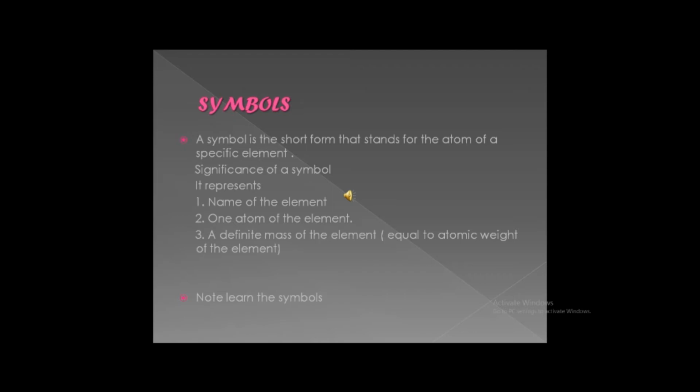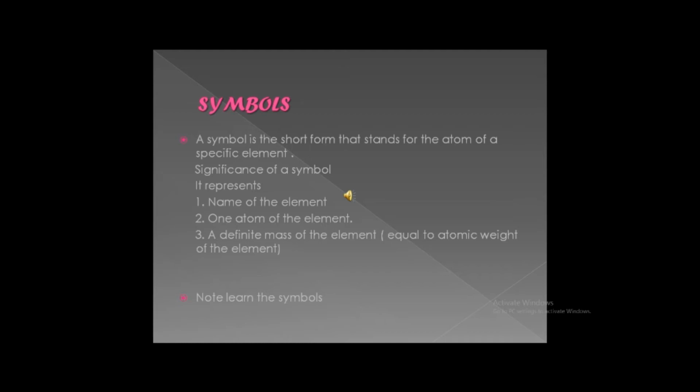He suggested that if the names of 2-3 elements start with the same letter, then what can we do? Suppose, for example, we take carbon. Carbon stands for C. Second element with C initial letter, chlorine, we have chromium, then all three elements start from C. So first element carbon he gave C, after that two elements like chromium and chlorine.